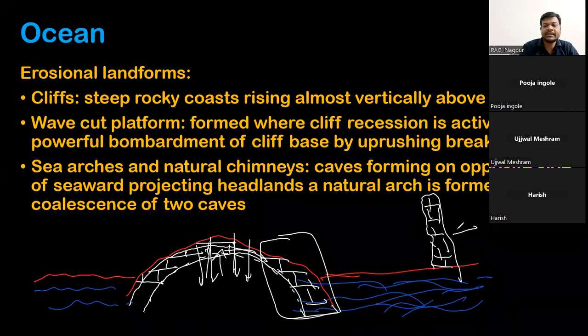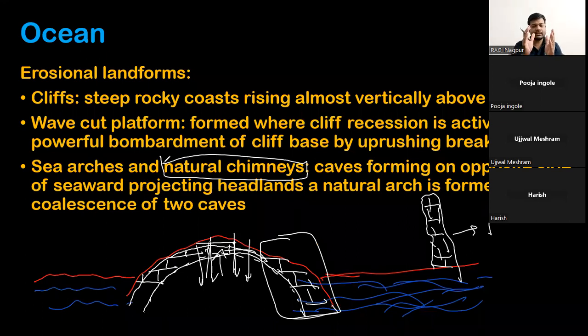Okay, this portion is called natural chimneys. Only the side portion, or the limb of the sea arch. Only the limb of the sea arch will be nothing but your natural chimneys.